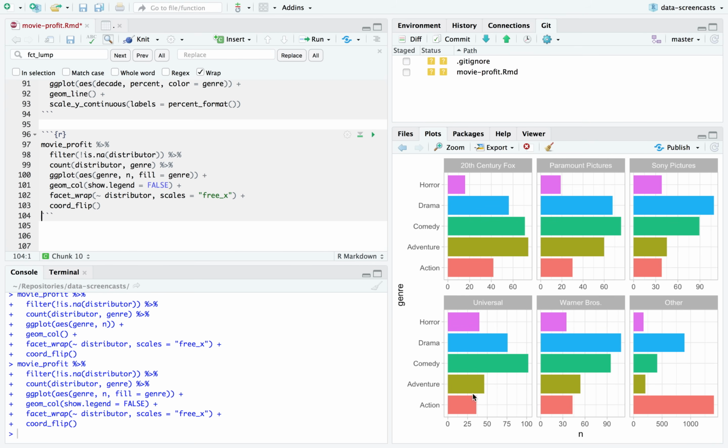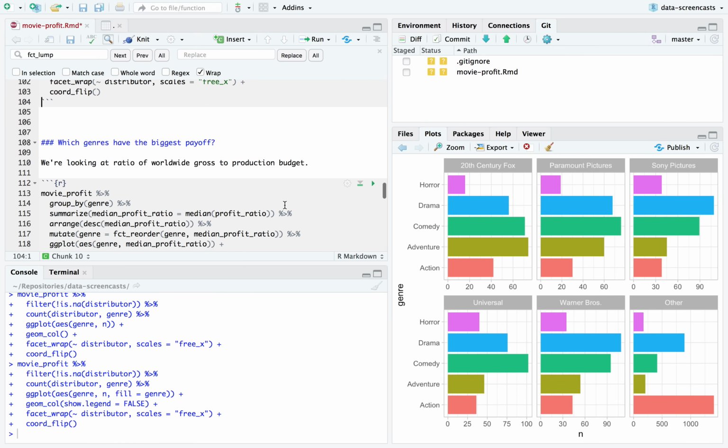The action one pops out. Adventure movies are usually major distributors. That makes a lot of sense. Okay, knowing about those counts was pretty useful. Knowing horror is always the rarest, but especially rare in other, is really useful. Okay.